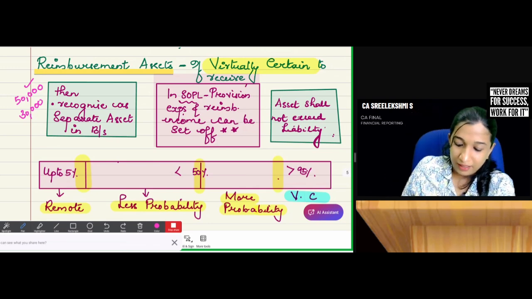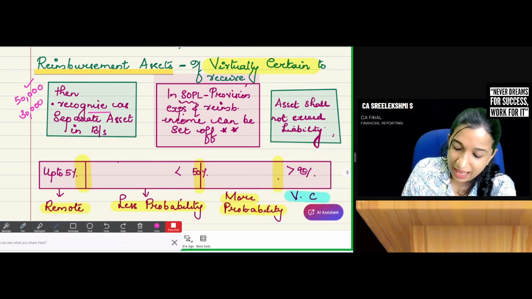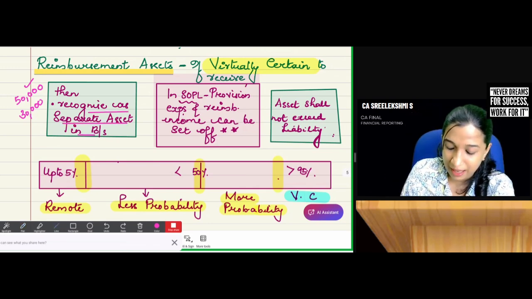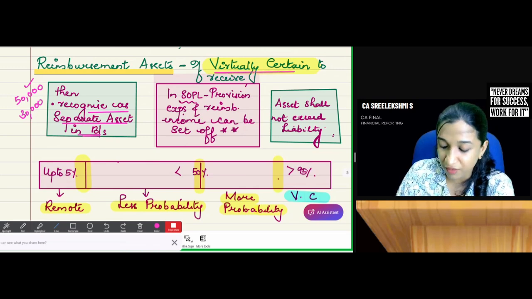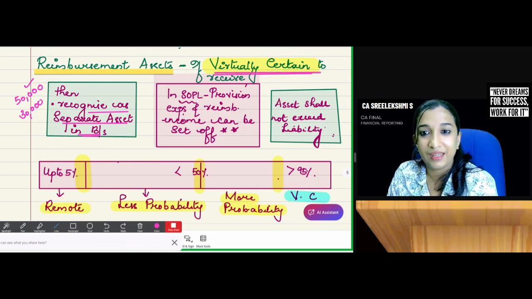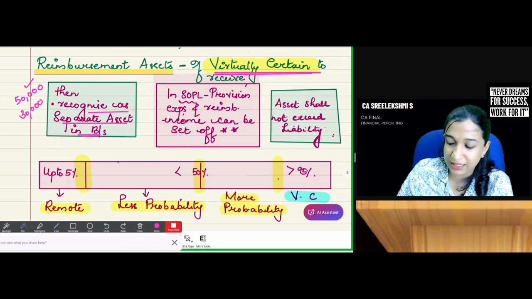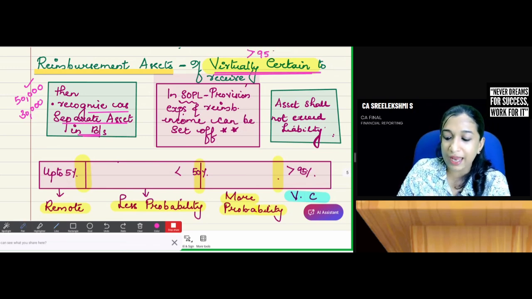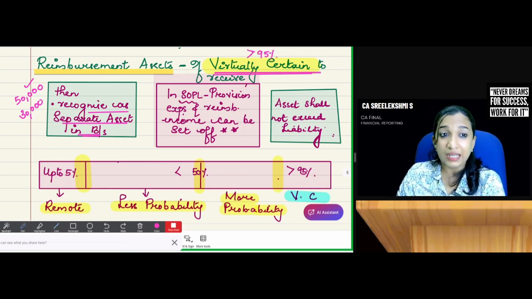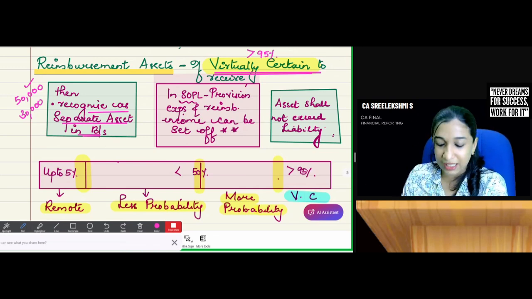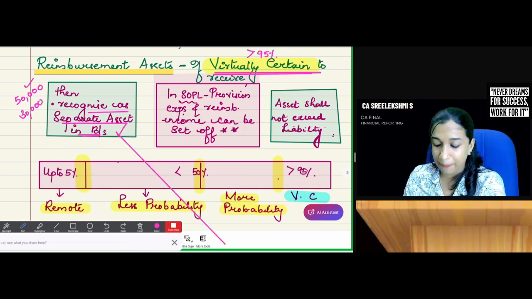Then recognize it as a separate asset in the balance sheet if it is virtually certain. What is virtual certainty? More than 95% chance that the reimbursement will be received. Then create it as a separate asset in the balance sheet.